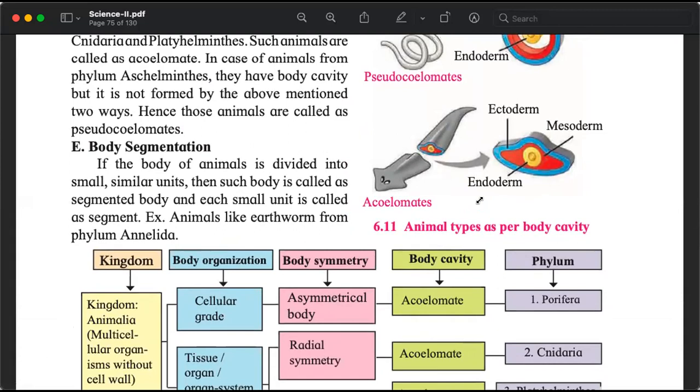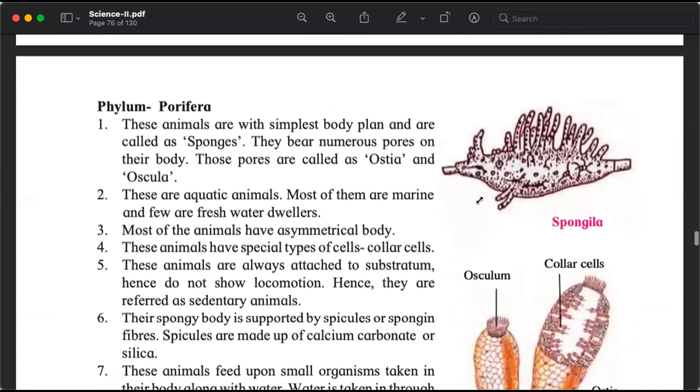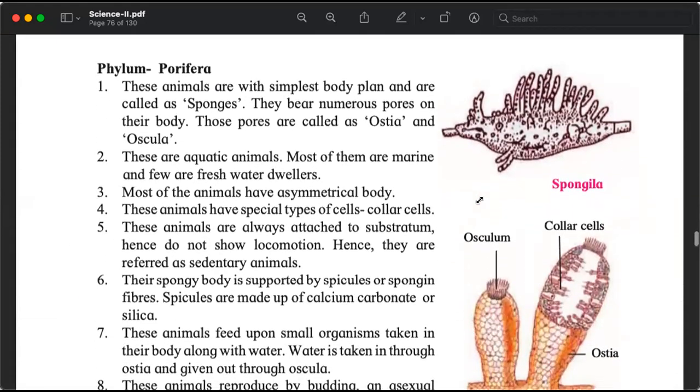What is the underlying basis criteria? We will study the 5 criteria in some detail. And then from page number 67 onwards, we will study the properties of specific types of animals, groups of animals.